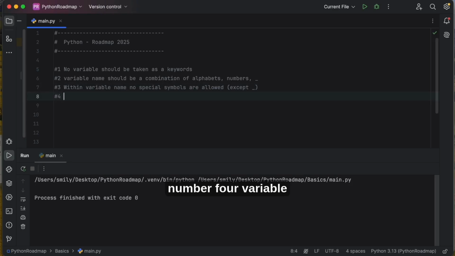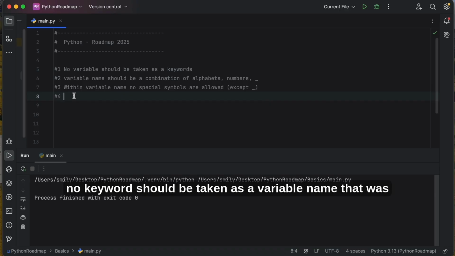Rule number 4: no keyword should be taken as a variable name, that was already given.